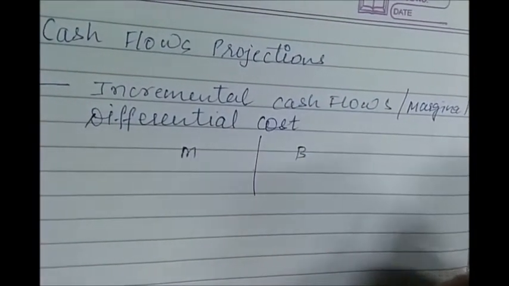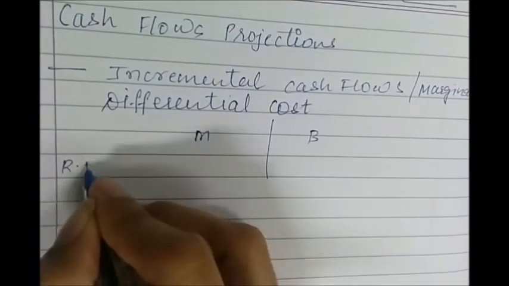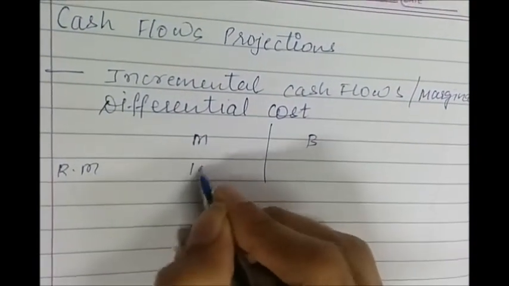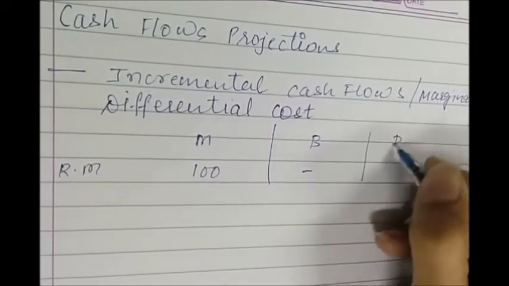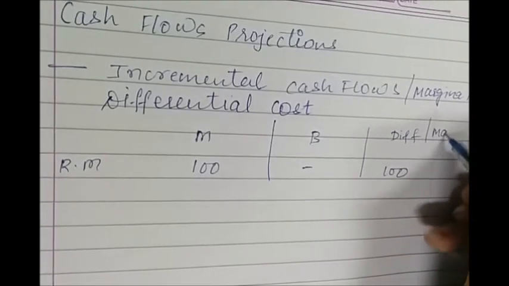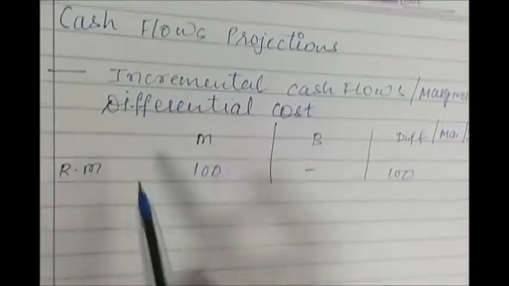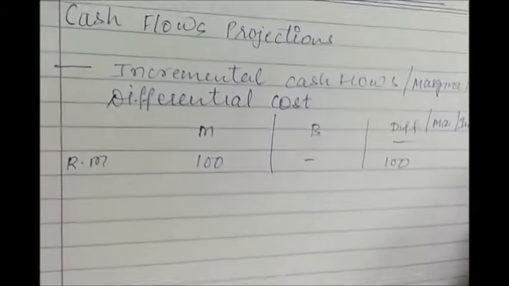Now just to give you an overview of this, in Mac 2 we did make or buy decision examples, either to make something or to buy something. So if you are making any product, you will be incurring a raw material cost of say 100, and if you buy, you will not incur that cost. So what is the differential cost? It is 100. So this may be either marginal or incremental. You may call it any. So in case of capital budgeting, you will always use differential or incremental cost.